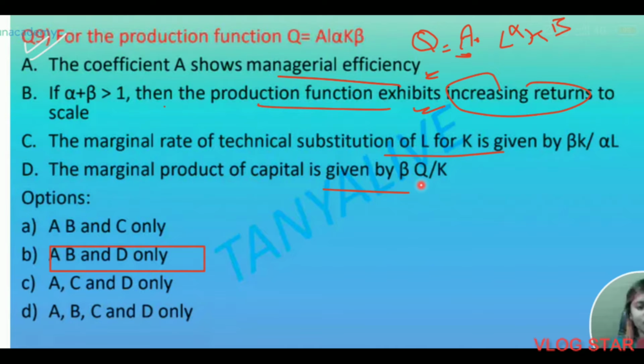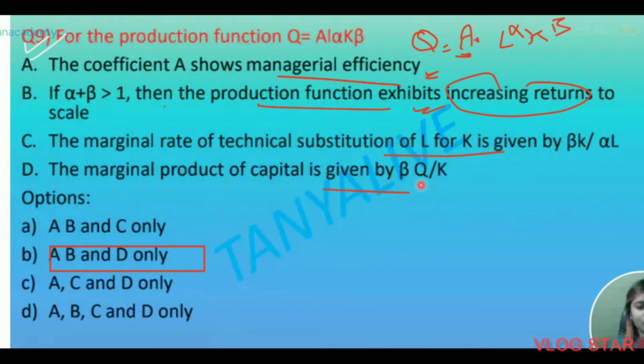B is also correct. If alpha plus beta is greater than 1, then there will be increasing returns to scale. D is also correct, the last one. The marginal product of capital is given by beta Q upon K. C says the marginal rate of technical substitution of labor for capital is given by beta K upon alpha L,